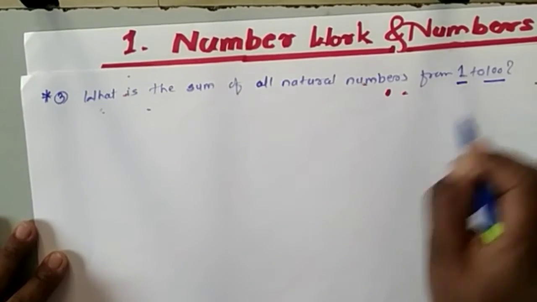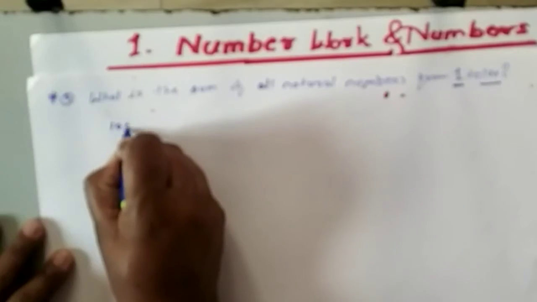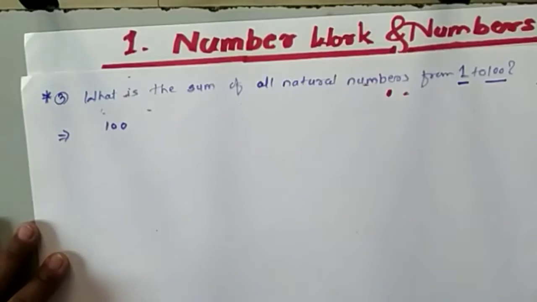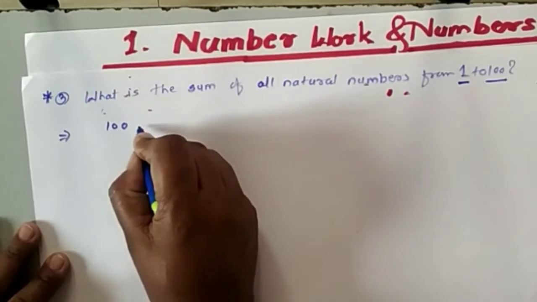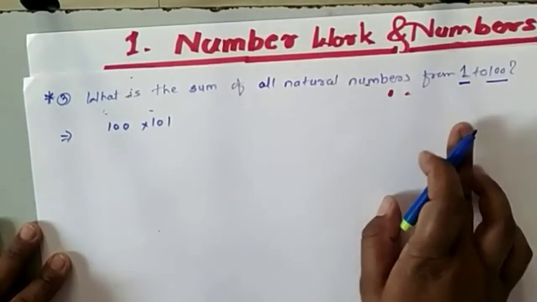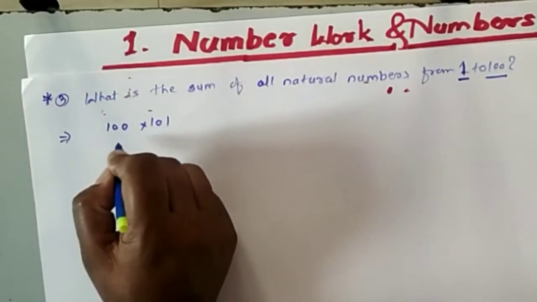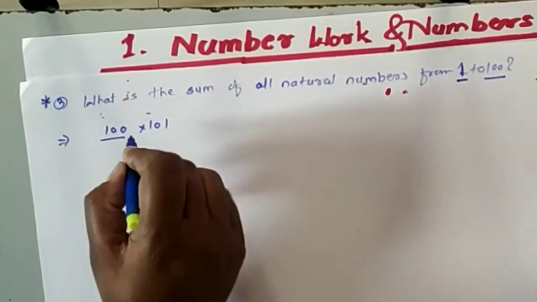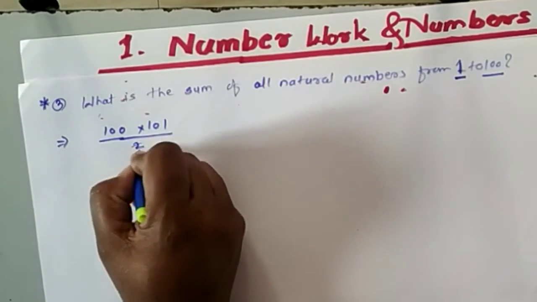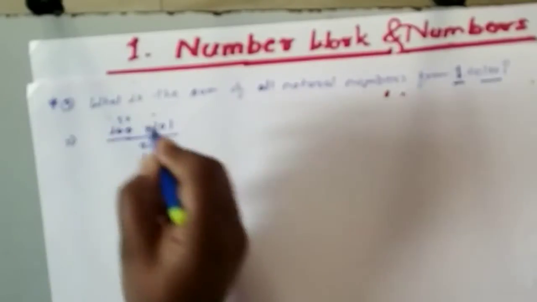First of all, tell me how many numbers are there from 1 to 100? As you all know, 100 numbers are present. And the next number after 100 is 101. From 1 onwards we use this trick: if there are 100 numbers, we take the next number and divide by 2. So 2 fives are 10, with a 0.